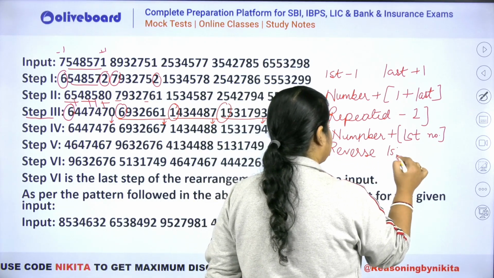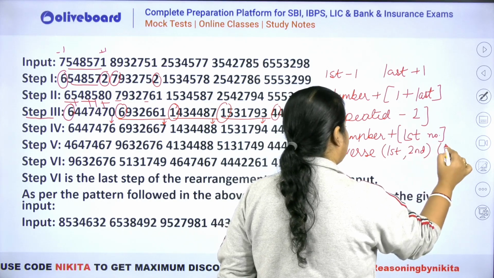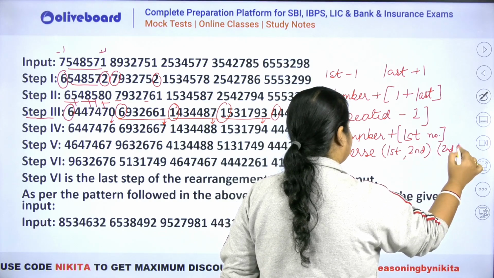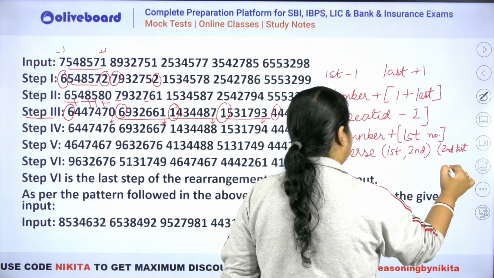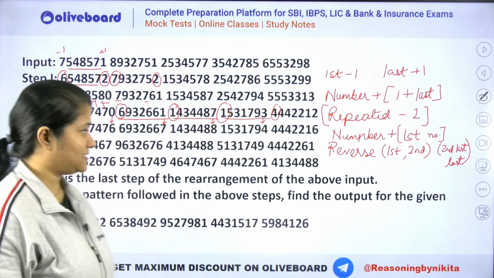Reverse first and second and similarly second last and last. ठीक है, तो ये लॉजिक है आपका इस पर्टिकुलर स्टेप का.